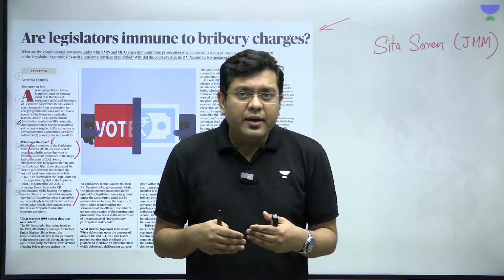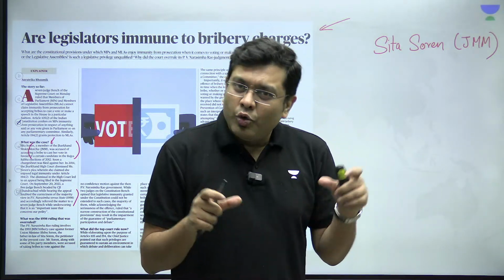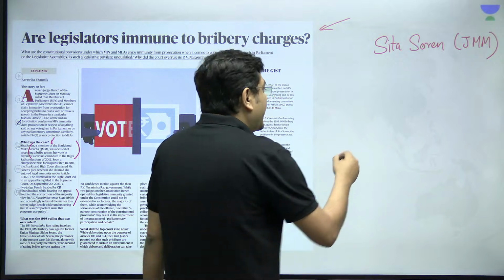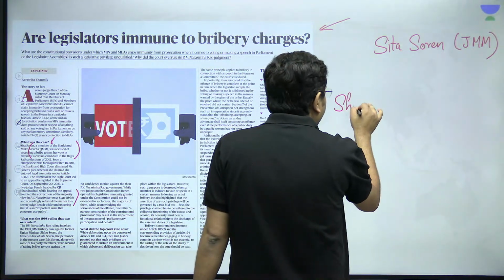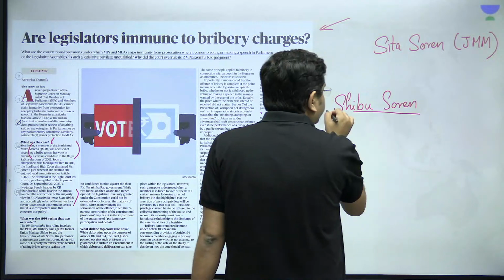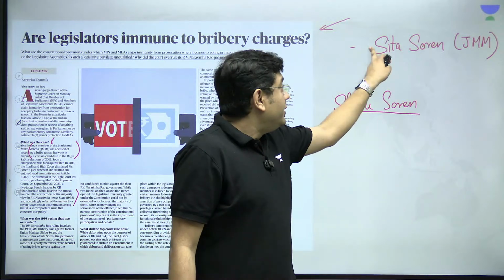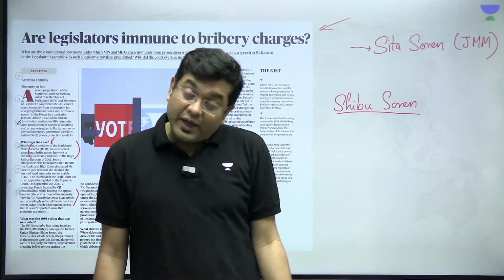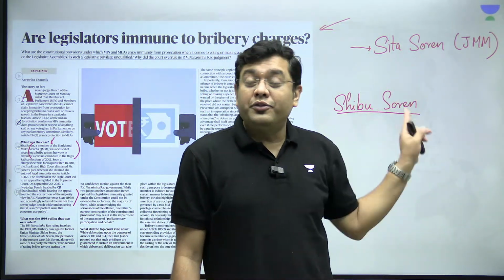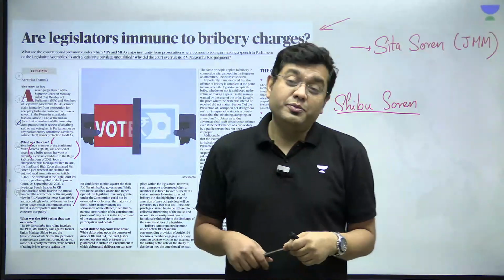And ironically, the person who was in the dock then was Shibu Soren, the patriarch of JMM and the father-in-law of Sita Soren. The irony is that members of the same family are involved in these repetitive judgments.